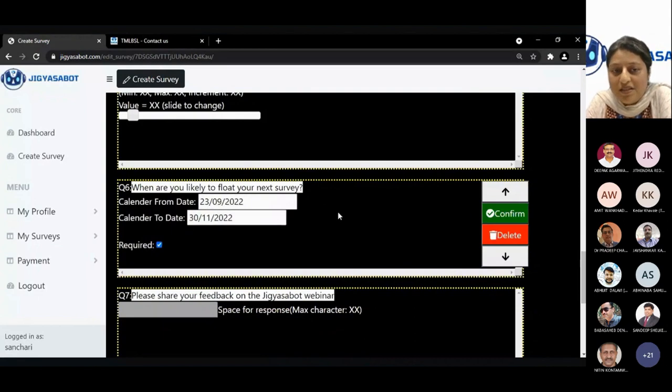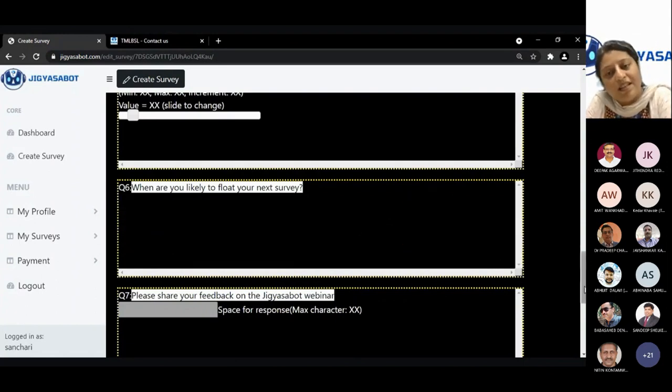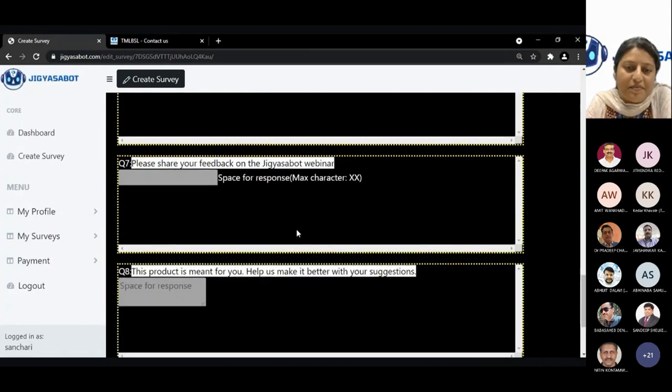So this is a date-based question. We have to put the date from 23rd to 30th of November, which is the from date and the to date. And the user has to select the date between them. So the calendar format will open up. It's a required question. If you want to put a question that the user can skip, that can also be added. It need not be that all the questions are mandatory. A user can also skip a question.